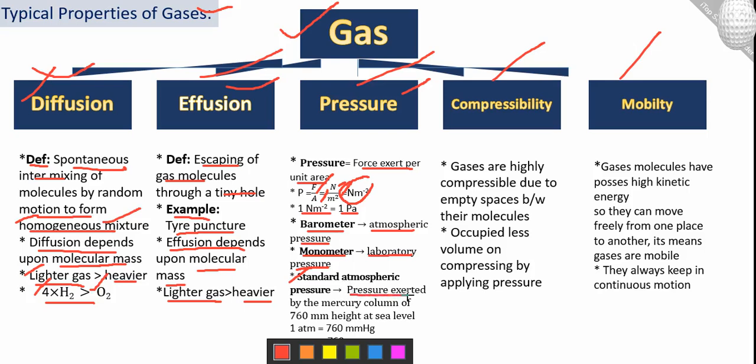Pressure exerted by the mercury column of 760 mmHg at sea level.